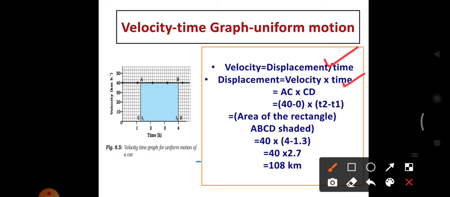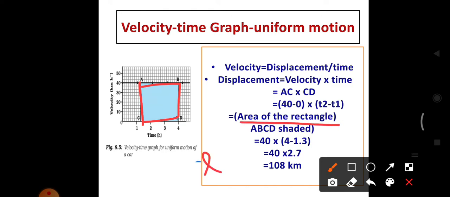Here this is the velocity and this is the time. So AC into CD. The final value is 40, the initial value is 0. So (40 minus 0) into the final value T2 minus T1. T2 is 4 and T1 is 1.3. That means this is the displacement, the area covered by the object. That is the area of the rectangle.